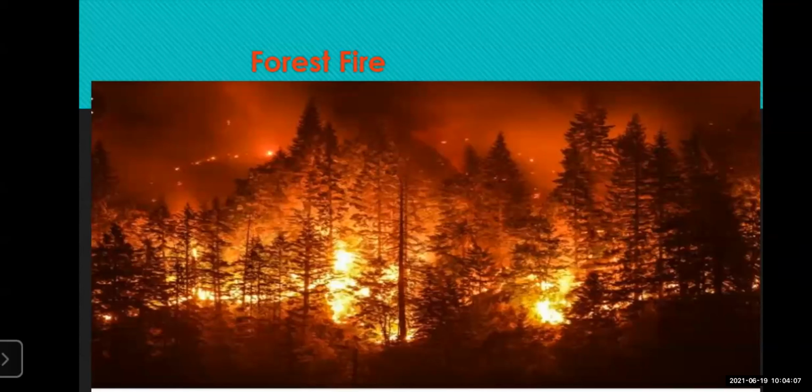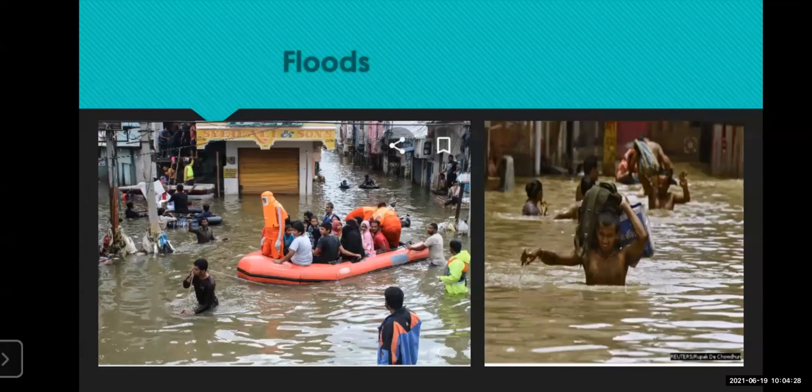In Canada, Fort McMurray often experiences this type of forest fire. So most of the time in Canada, this type of forest fire happens. So this is one of the natural disasters, the forest fire. Now we'll move to the next slide.